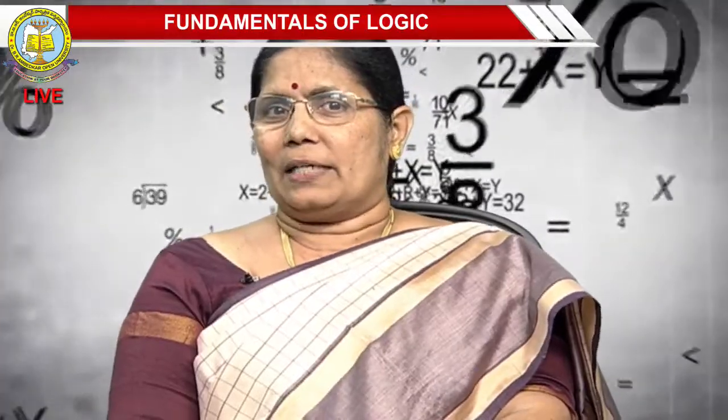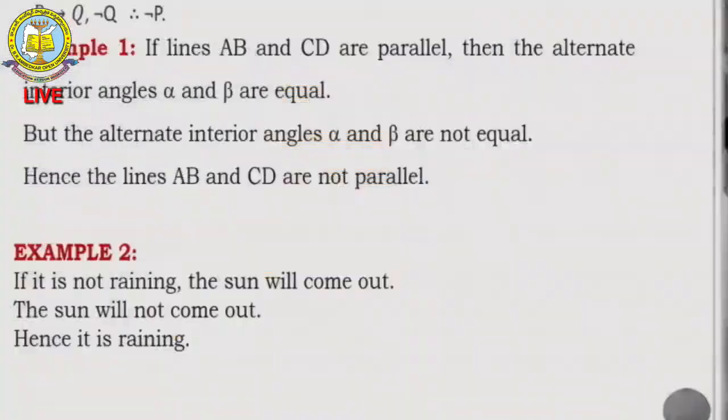See here, if all of us know geometry, if lines AB and CD are parallel, then the alternate interior angles alpha and beta are equal. Suppose the alternate interior angles alpha and beta are not equal.